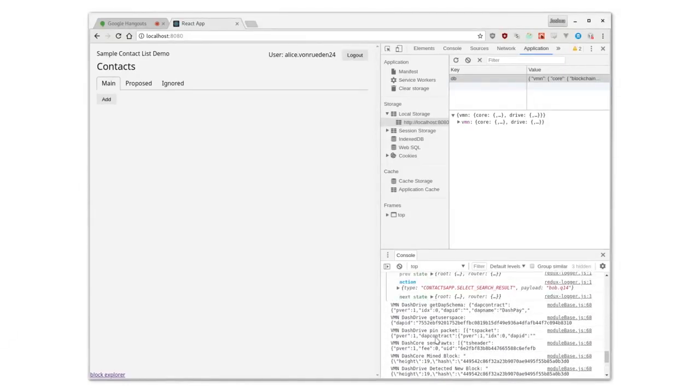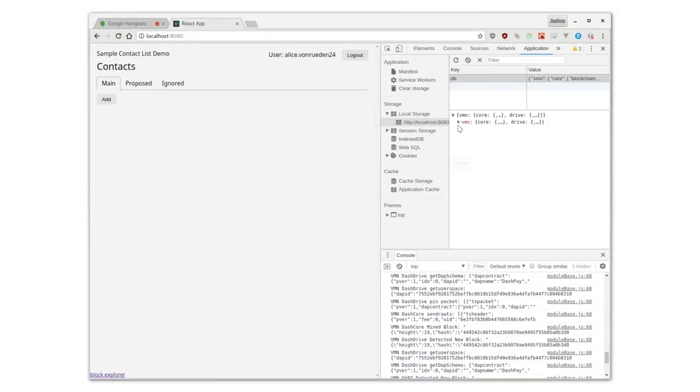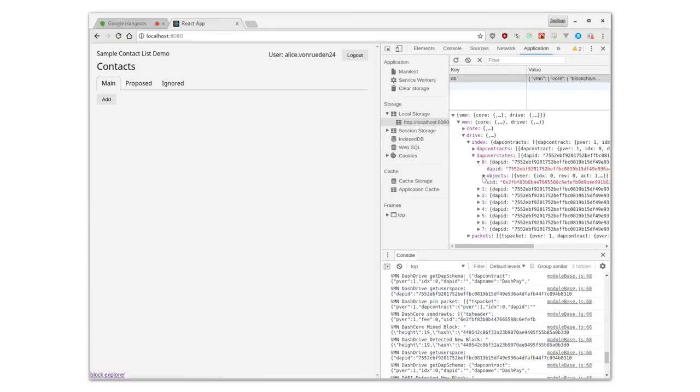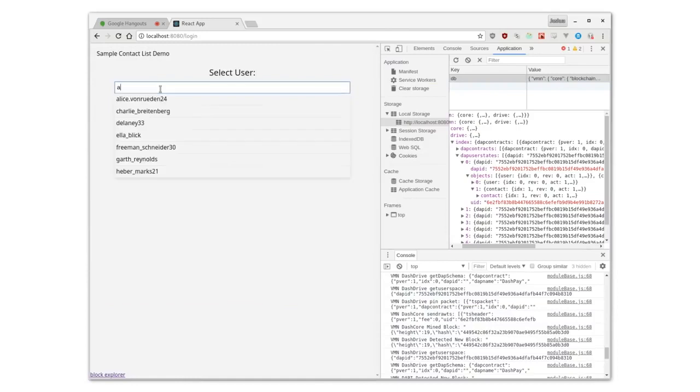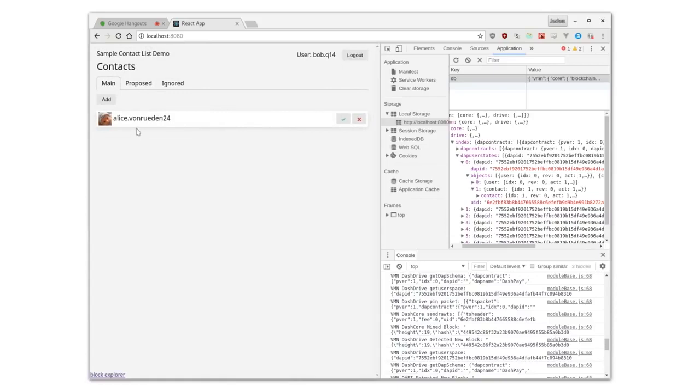you can see in the console here that we've mined a new block with this transition. And if we go into Alice's user space now, she has a second object, which is her contact with Bob right now. It's on revision 0. And if we go over to Bob's account and we verify this contact, he'll have an entry for her as well.